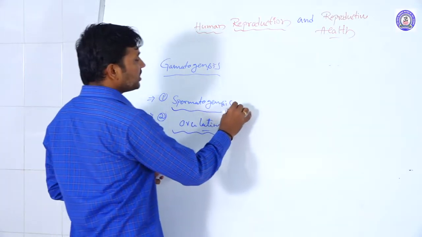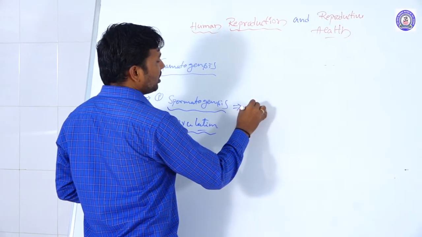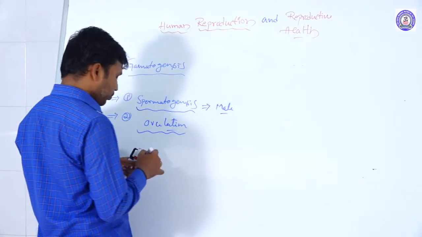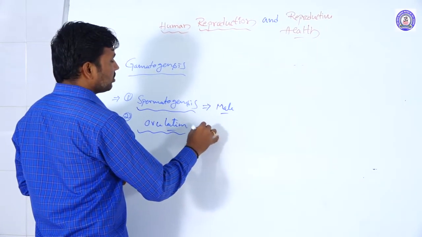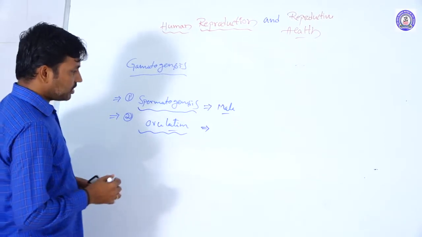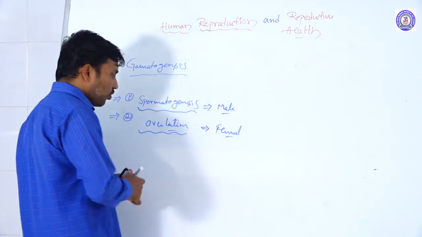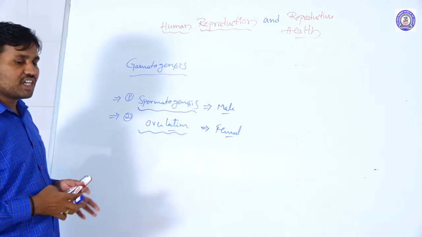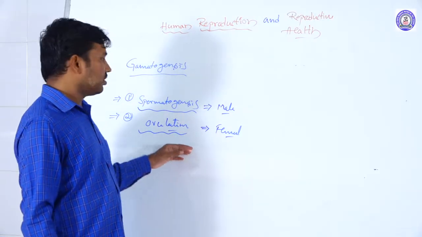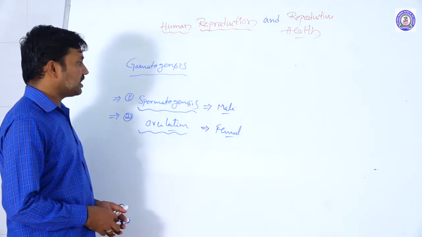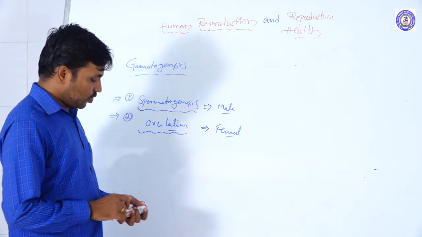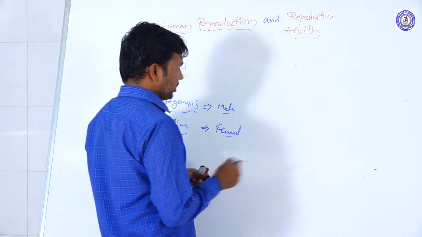Spermatogenesis is the production of male gametes. In the case of females, the production of ova is called oogenesis. So one by one, we will discuss the spermatogenesis and the oogenesis processes.